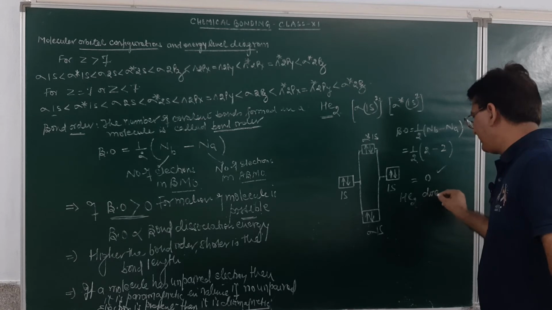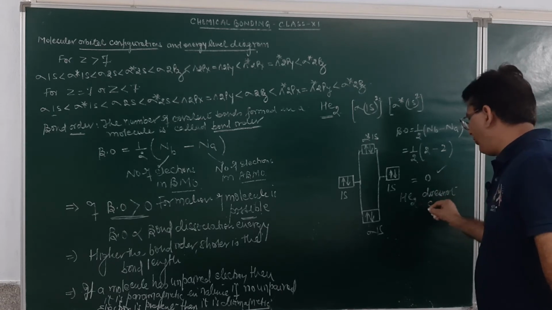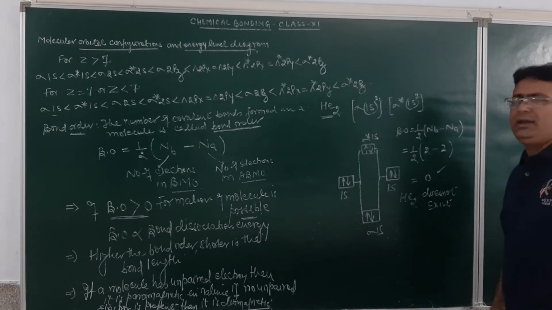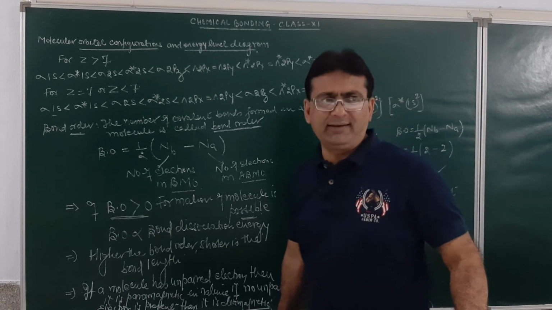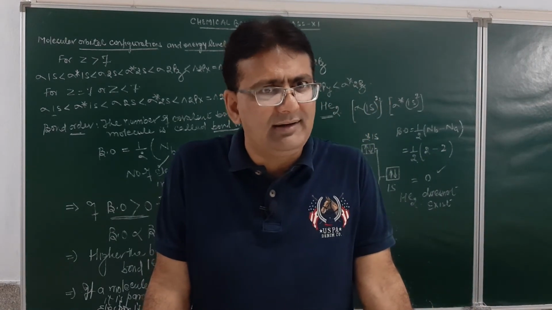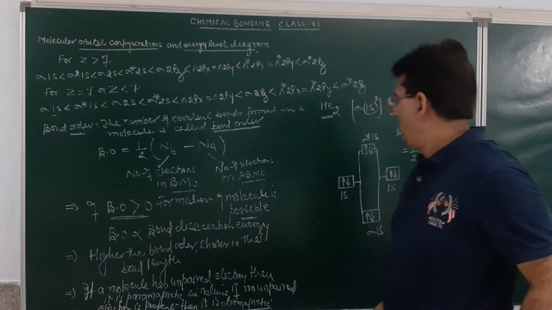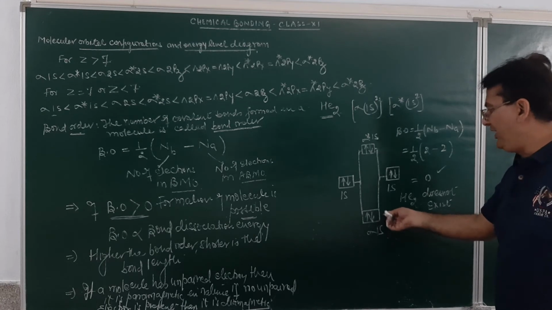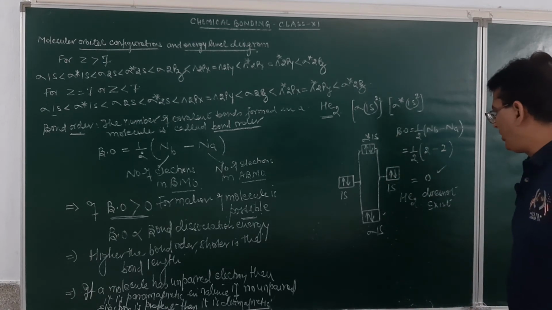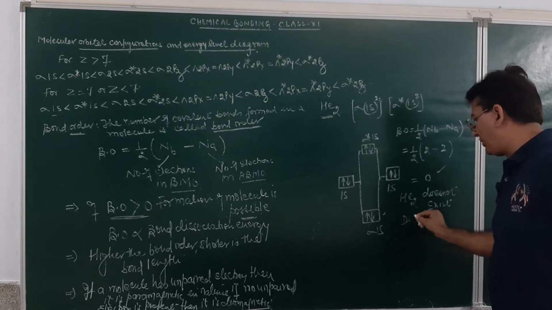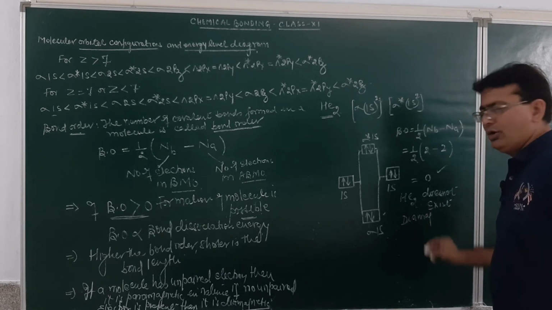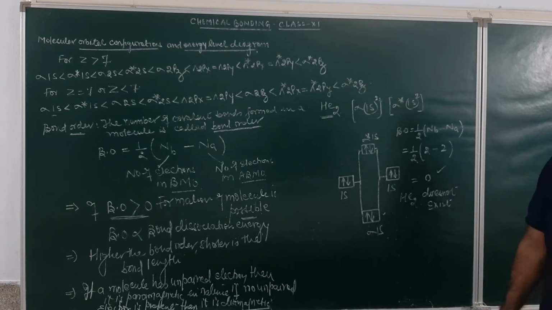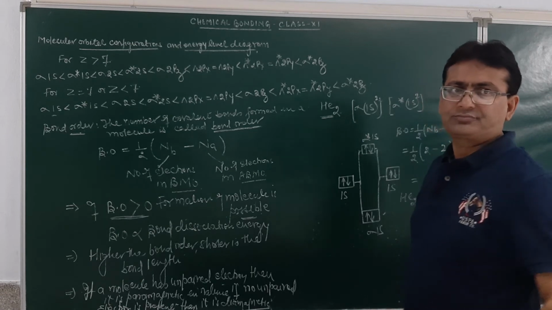He2 does not exist. If someone asks you why, because in the helium molecule, the bond order comes to be equal to 0. For the molecule to exist, the value of bond order should be greater than 0. Am I clear? Now, does the molecule contain any unpaired electron? No. This is completely filled up. This is also completely filled up. So, the molecule will be diamagnetic in character. Or we may say over here, the molecule is not existing. So, why study the diamagnetic or the paramagnetic character of the molecule? Is it getting clear? Yes.